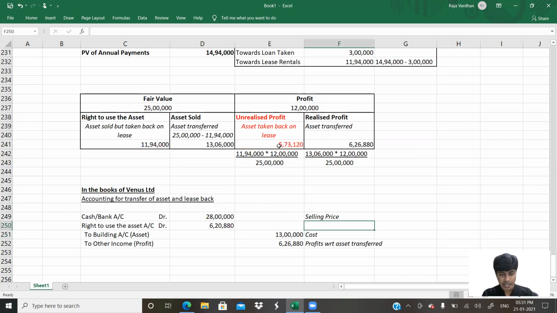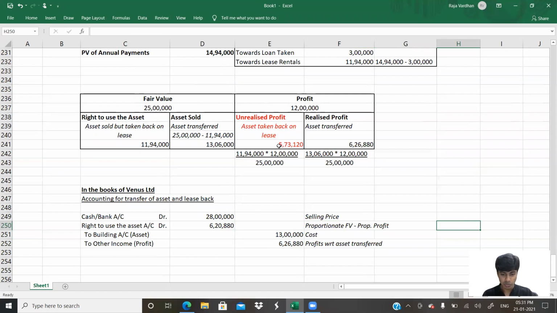So how did I get this? I got this as proportionate fair value minus proportionate profit. You subtract them, you get it.